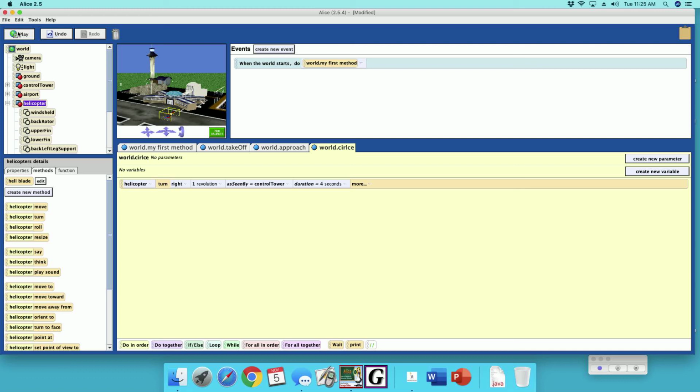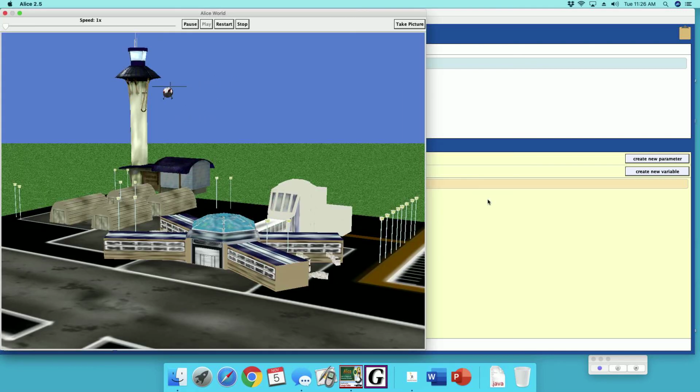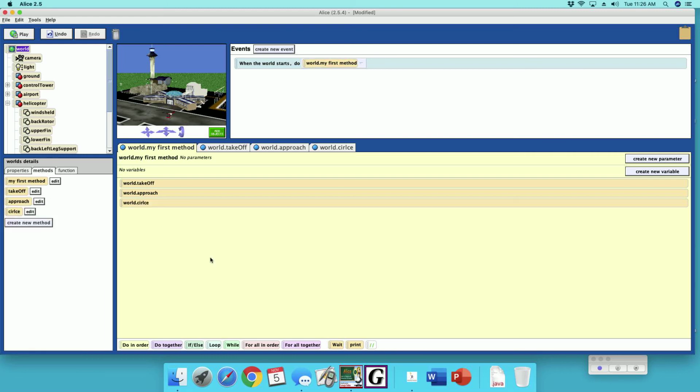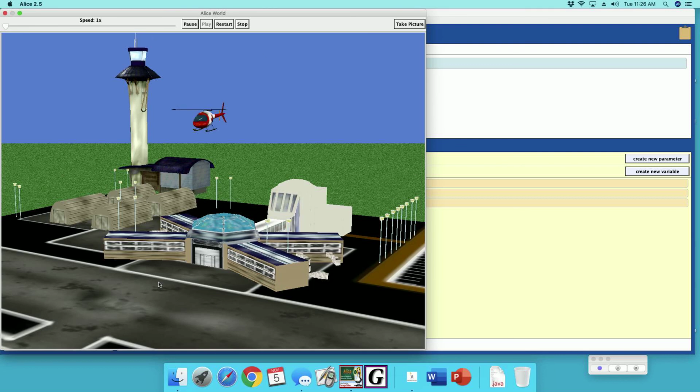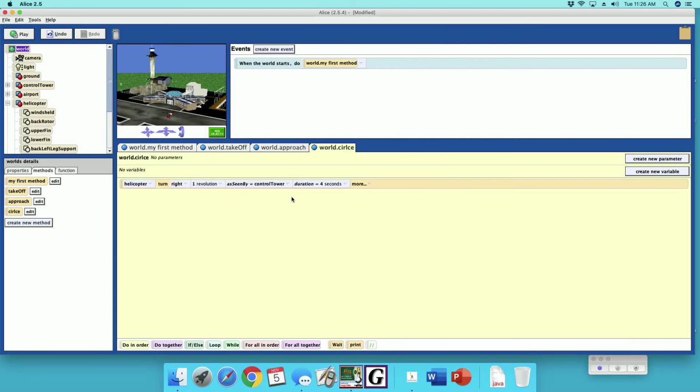Oop, goes zip. Oh, wait, let me put this in the main, my first method. Goes there, turns. Not far enough. Seen by the control tower.